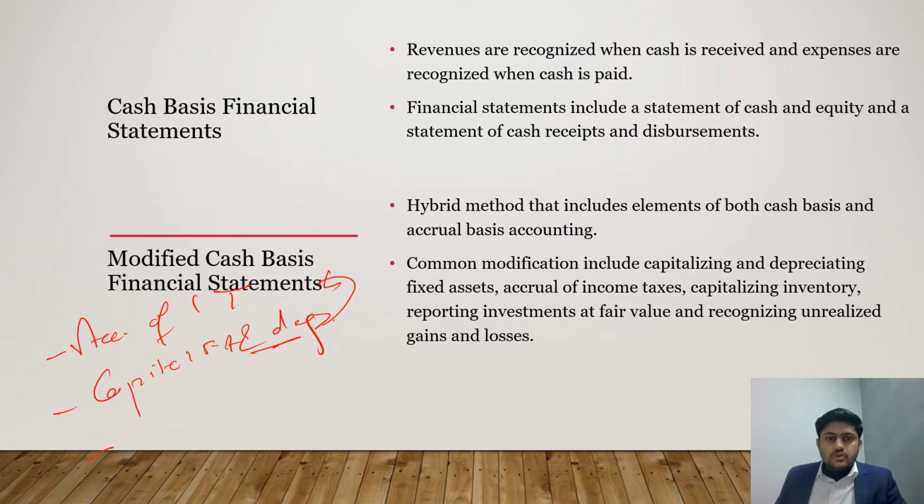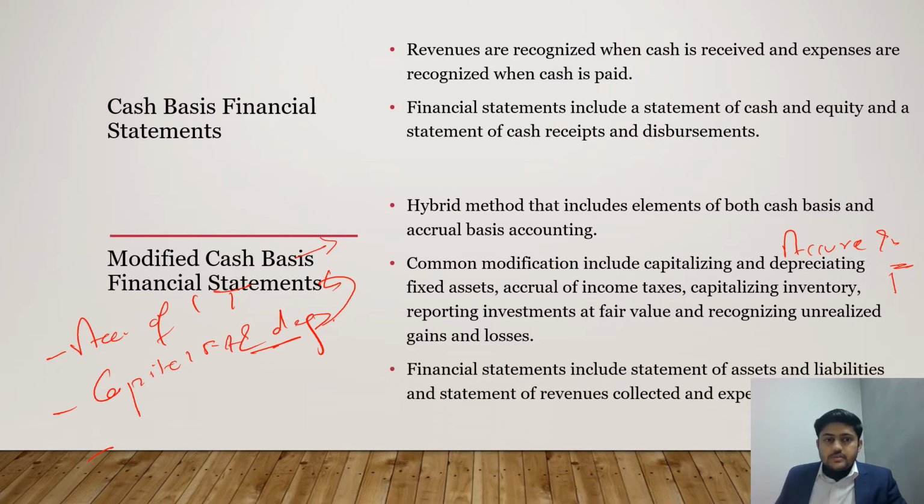One point to note here is that modification cannot be for accruing income or expense, right? If we do the modification of accruing income and expense, then this becomes the accrual basis of accounting and not the cash basis of accounting, right? Next point is, financial statements include a statement of assets and liabilities and a statement of revenue collected and expenses.